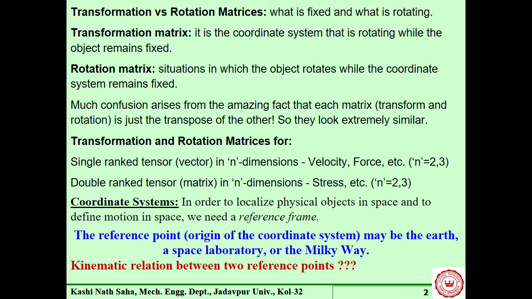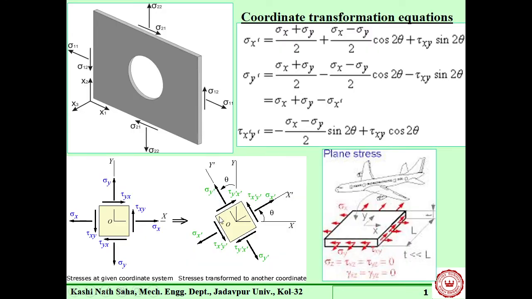So, what would be the nature of this transformation matrix? Here, what is our state of stress? This is a 2 by 2 matrix, is it not? Yes, sir. Sigma x, tau xy, and then tau yx, sigma y, a 2 by 2 matrix.